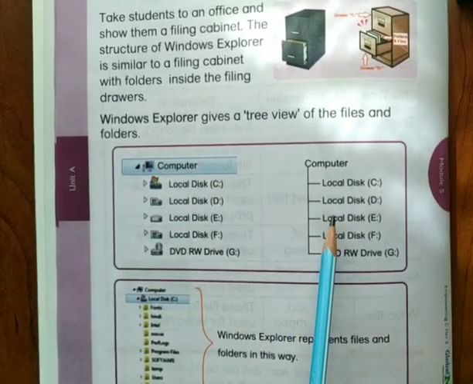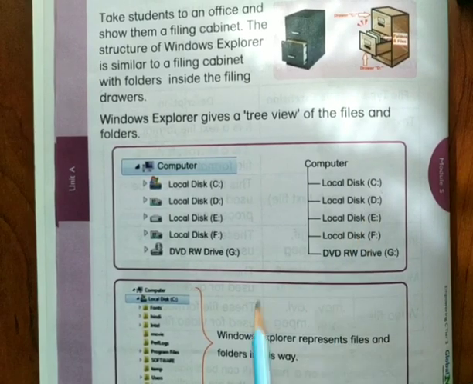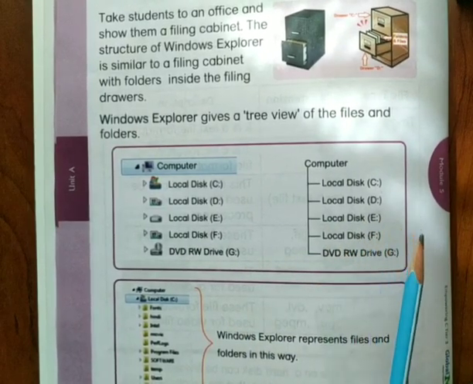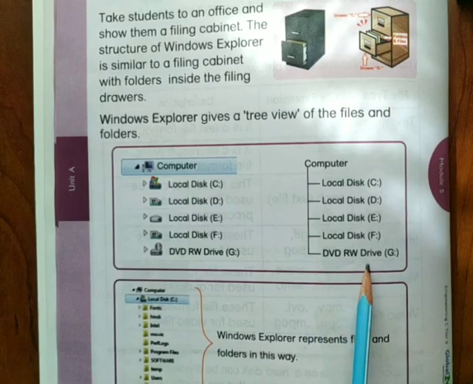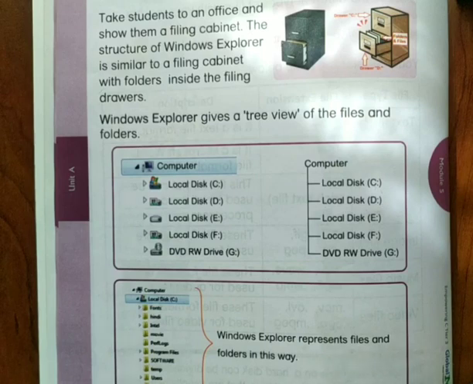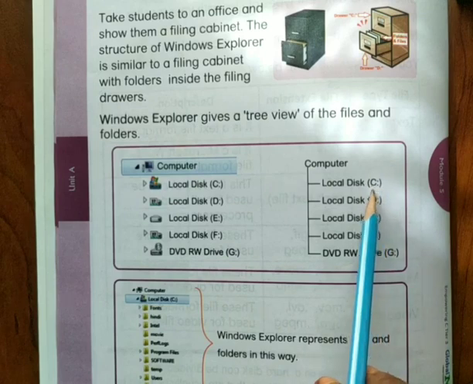Also local disk D or D drive, local disk E or E drive, local disk F or F drive, or the DVD RW drive, or G drive. This drive is used only when you insert a CD or DVD. In the local disk, Windows Explorer represents the files and folders in this way. Any software you install will use the local disk.